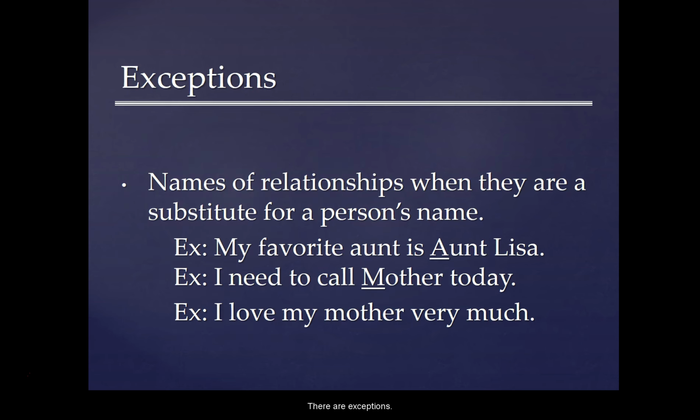There are exceptions. Names of relationships, when they are a substitute for a person's name, are capitalized. So for example, I use the word aunt twice in this sentence: My favorite aunt is Aunt Lisa. In this sentence, the second word aunt, for Aunt Lisa, would be capitalized. The first aunt is not. That's a common noun. The second one would be a proper noun, Aunt Lisa.